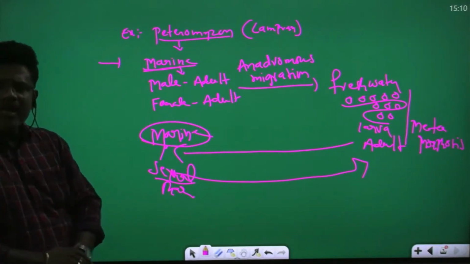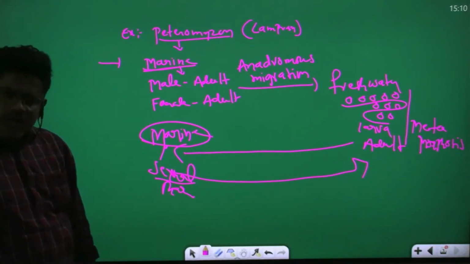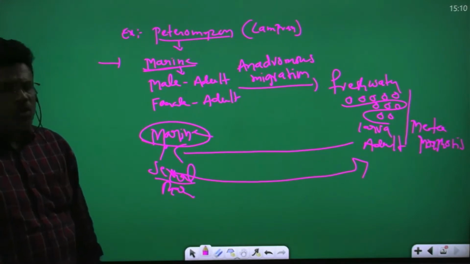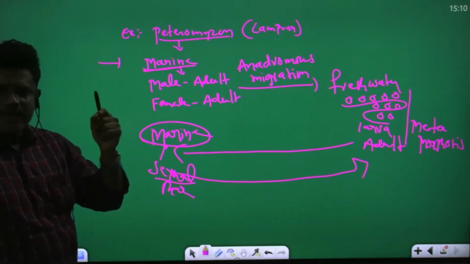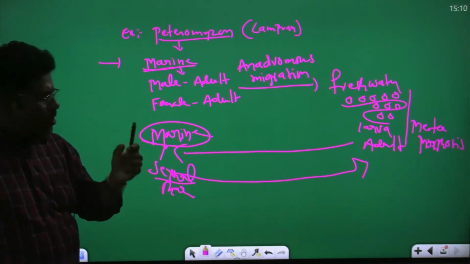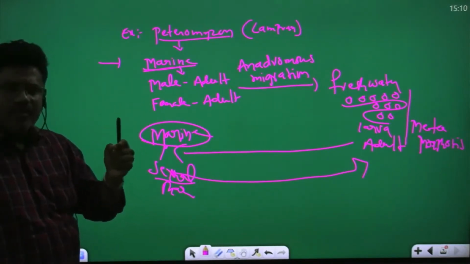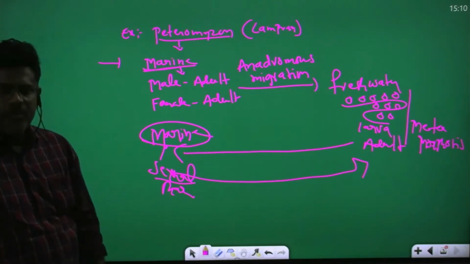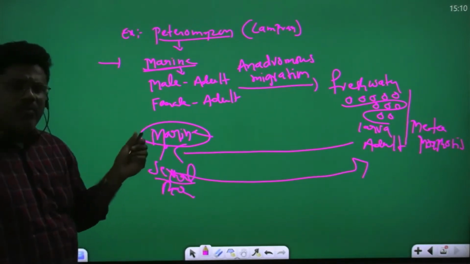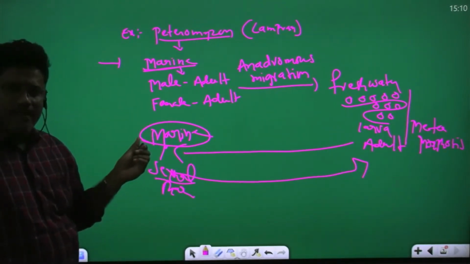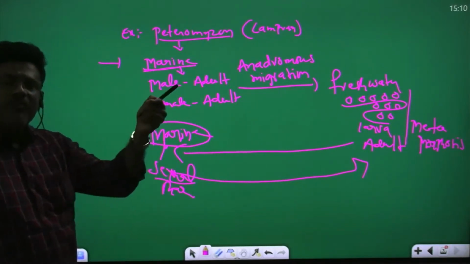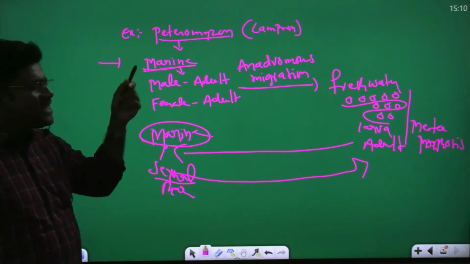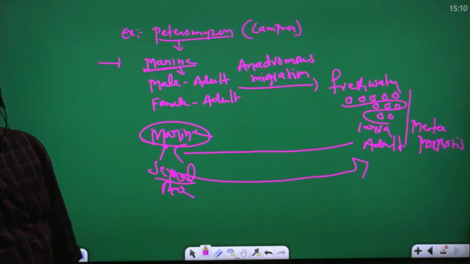After copulation, male will die. After spawning, female also dies. Spawning means eggs. In fresh water, eggs are there. Petromyzon eggs develop into larva, larva develops into adult. This development is metamorphosis. Adults move back to marine water. In the marine water, they get sexual maturity and move into fresh water for spawning. So this is the history of Petromyzon.